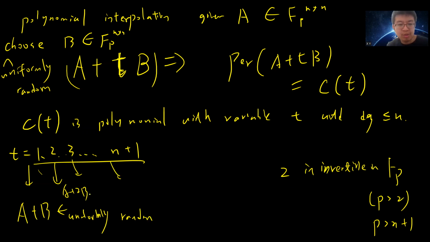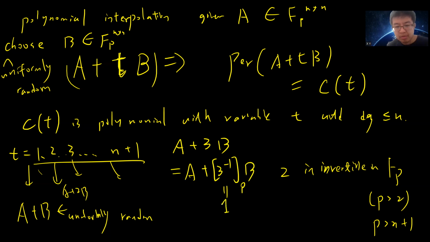You can imagine A plus some weird thing, but it is still uniform random, and A plus 3B, where 3 can be inverted. So you can write this as A plus 3 inverse B, where 3 inverse is in the field. Basically you can write it as another matrix, so you just shift it. All these are uniform random.